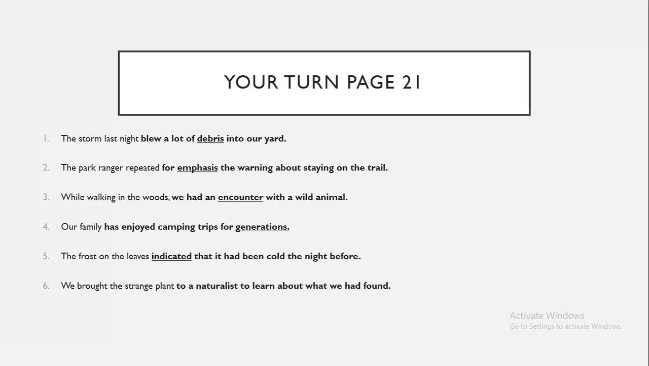Number 7 is sheer. Remember I told you a synonym for sheer is steep. Our guide led us away from the sheer edge of the cliff.